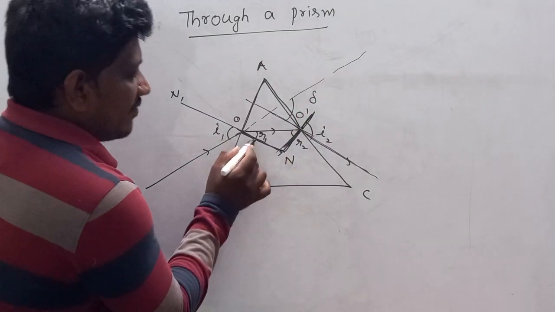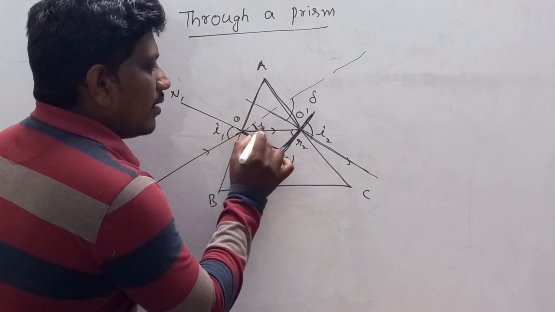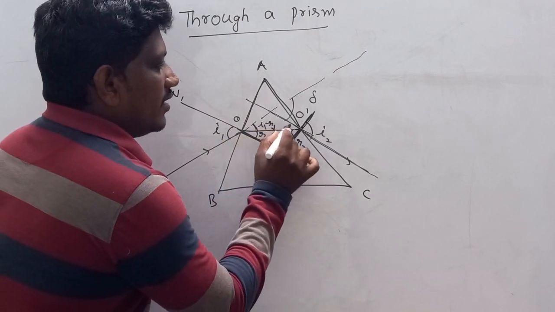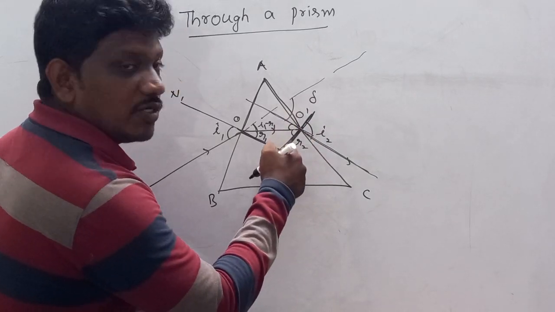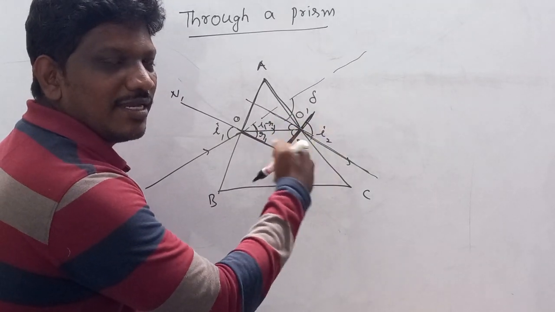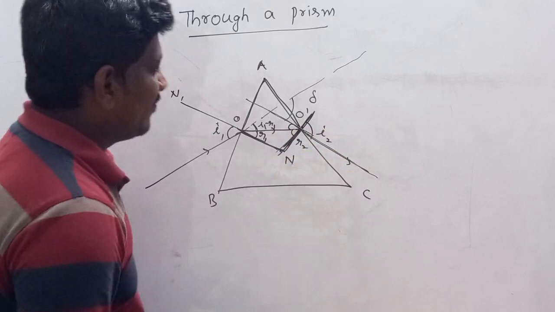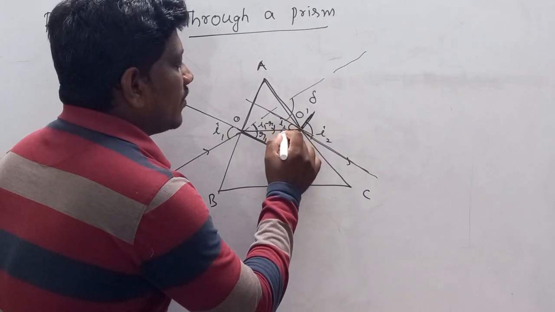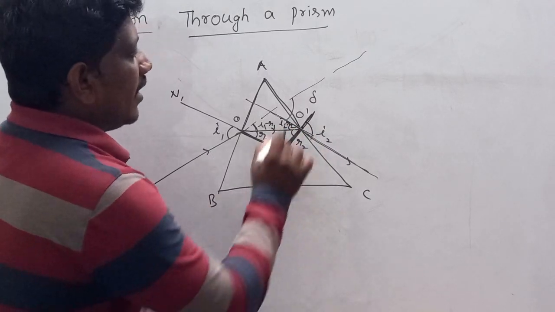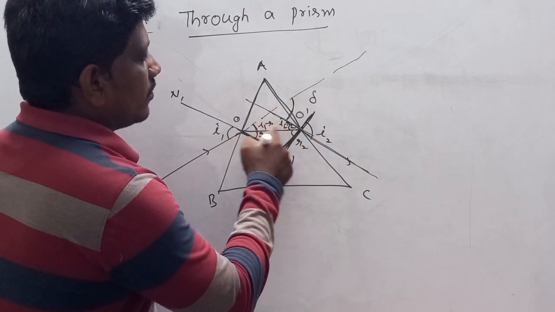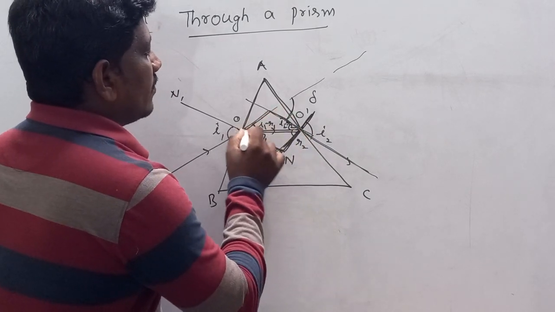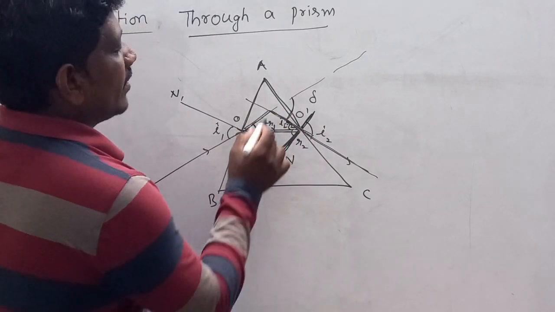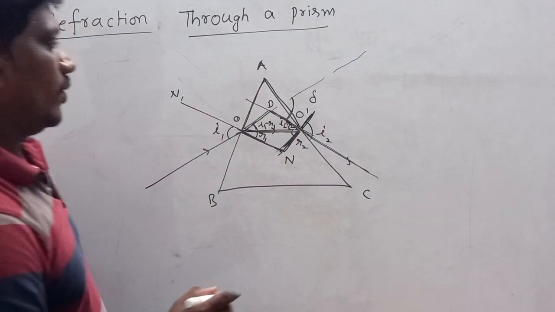If this is R1, this will be I1 minus R1, and this is I2, and this will be I2 minus R2. This exterior angle is equal to sum of the interior angles, and take this point as D.